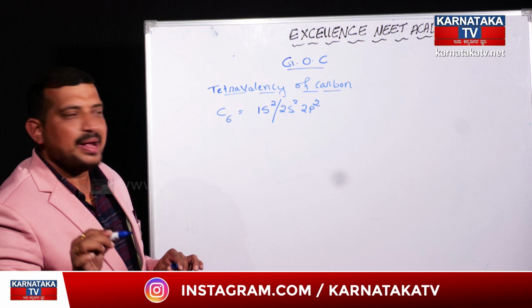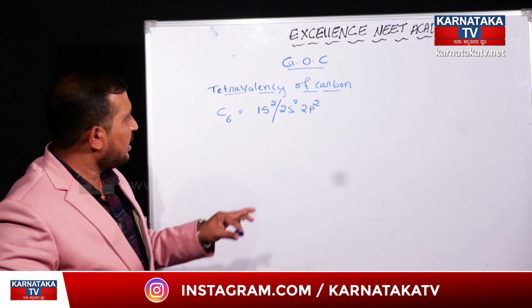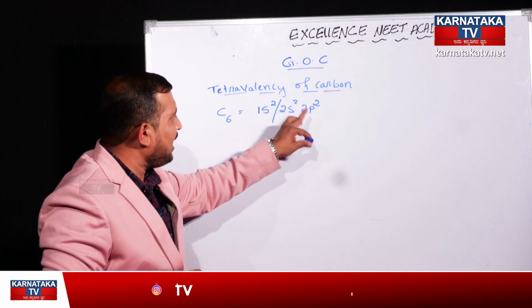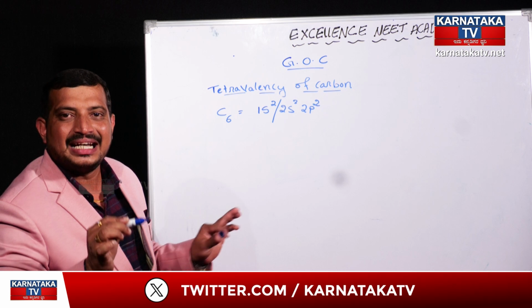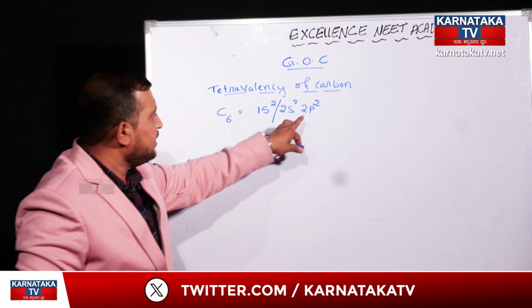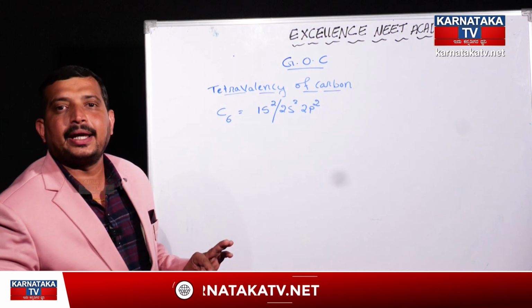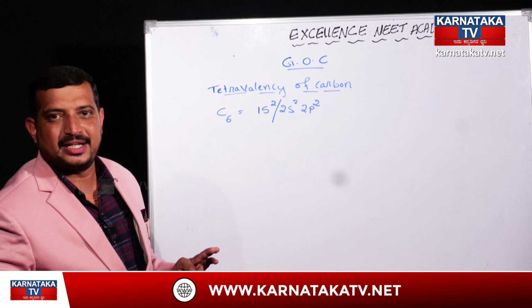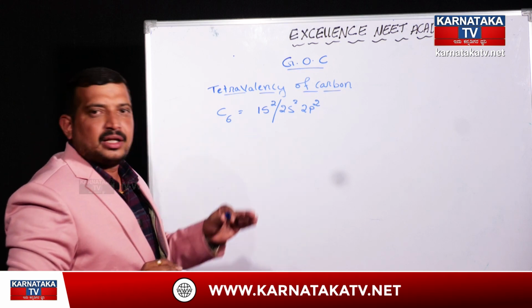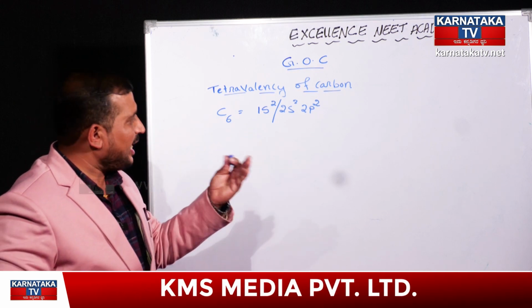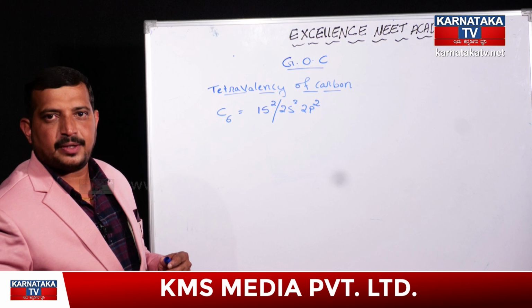All these elements have only the second shell. In that second shell, only s and p subshells are possible. There is no chance of 2d orbitals. For that, certain reasons will be explained in the atomic structure chapter.